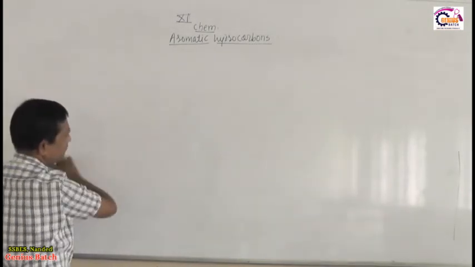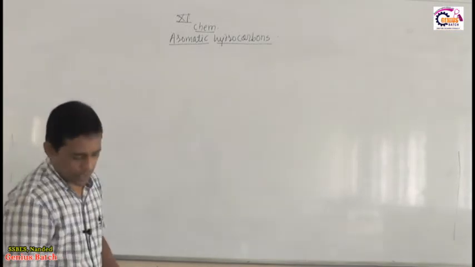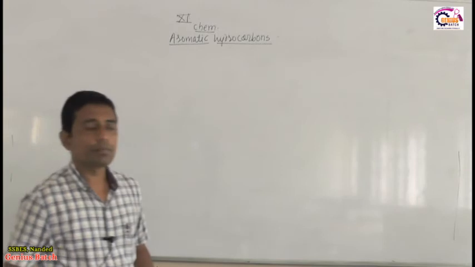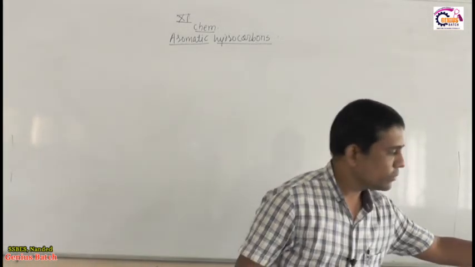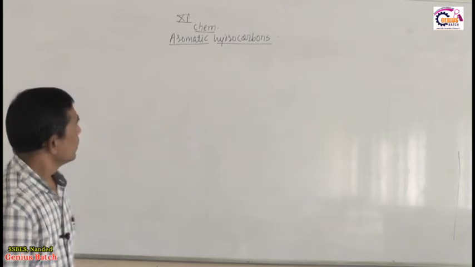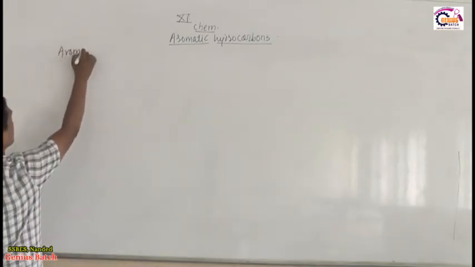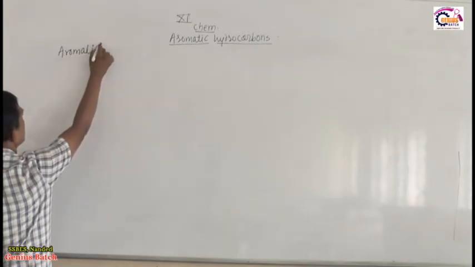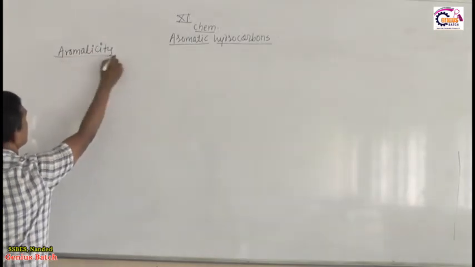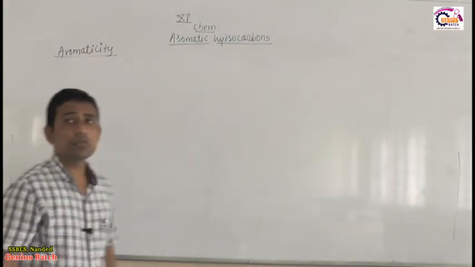Then we focus on the next part, and the next part is aromaticity. So aromaticity means what?